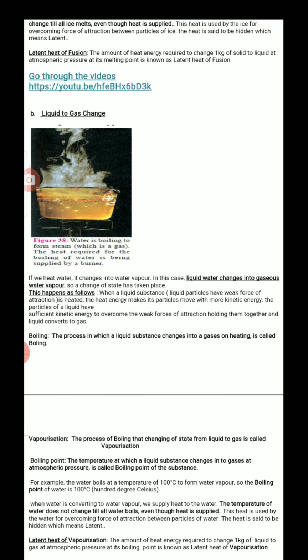How is it happening? The liquid is heated. In a liquid, the particles have weak forces of attraction. When I supply heat, this heat is absorbed by the particles and they move with more kinetic energy, and the particles have sufficient kinetic energy to overcome that weak force of attraction and convert to gas. Very simple. I am repeating once again.